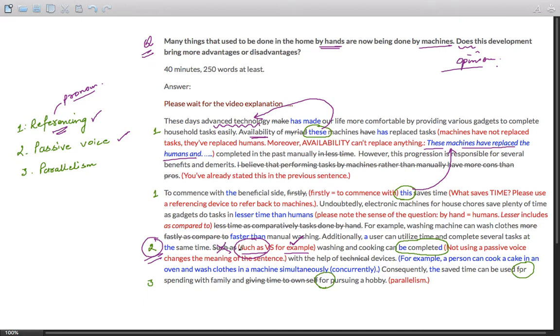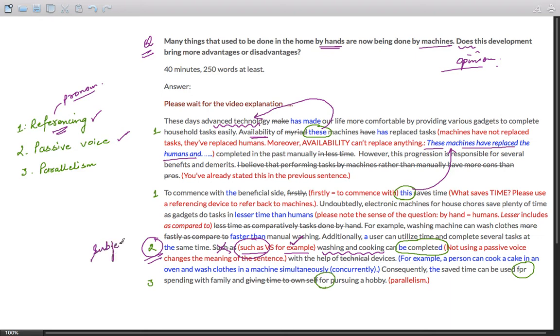Let us leave that for the moment. Washing and cooking can complete. The student had written an active voice over here. Washing and cooking can complete with the help of technical devices. So if you use active voice, it means that washing and cooking are doing something, but they are not doing it themselves. Somebody is doing washing and cooking. That somebody is missing. The subject is missing.